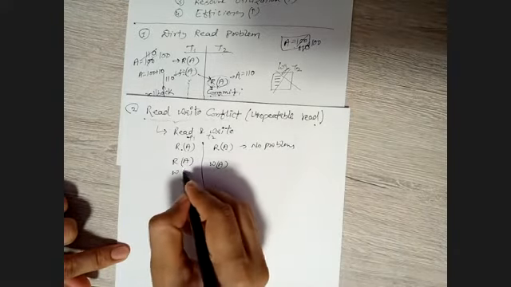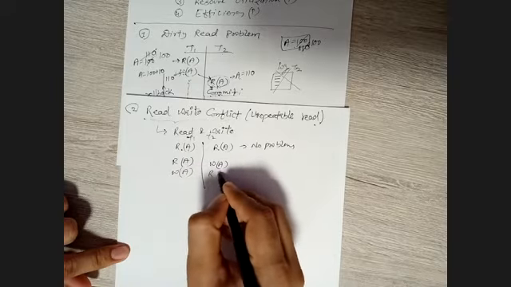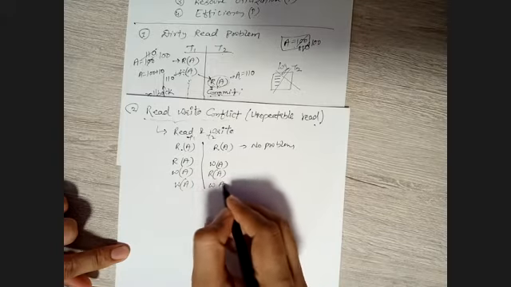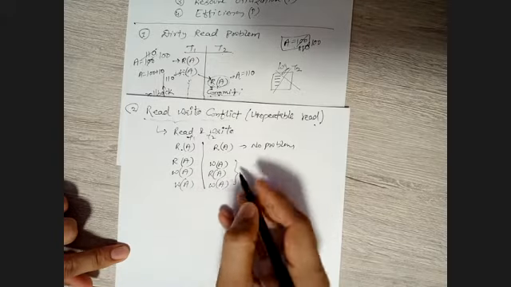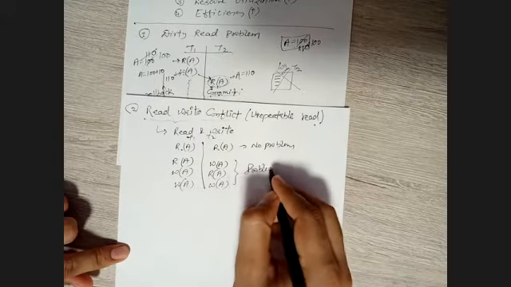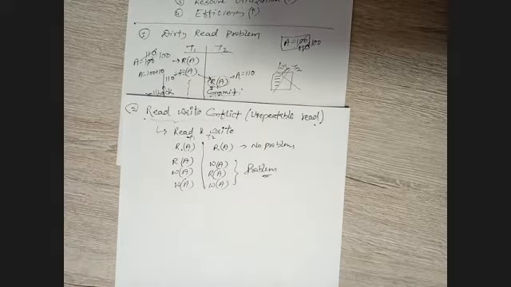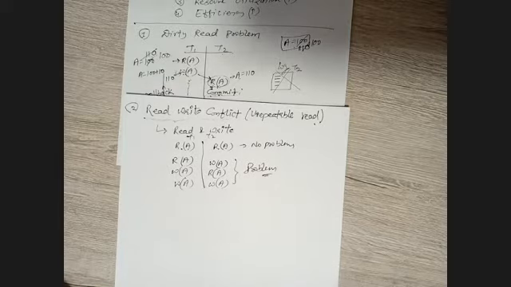The other scenario is with a write of A we have a read of A, and with a write of A we have both writes. In these scenarios there is a problem, or say there is a conflict. This conflict we need to take care of and remove, right? So understand with the help of an example how read-write conflict or unrepeatable read comes in.